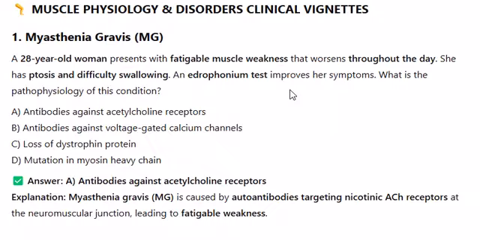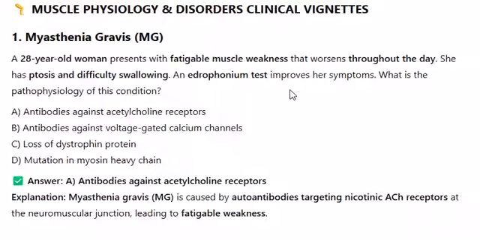A. Antibodies against acetylcholine receptors. B. Antibodies against voltage-gated calcium channels. C. Loss of dystrophin protein. D. Mutation in myosin heavy chain. Answer A. Antibodies against acetylcholine receptors. Explanation: Myasthenia gravis, MG, is caused by autoantibodies targeting nicotinic ACh receptors at the neuromuscular junction, leading to fatigable weakness.